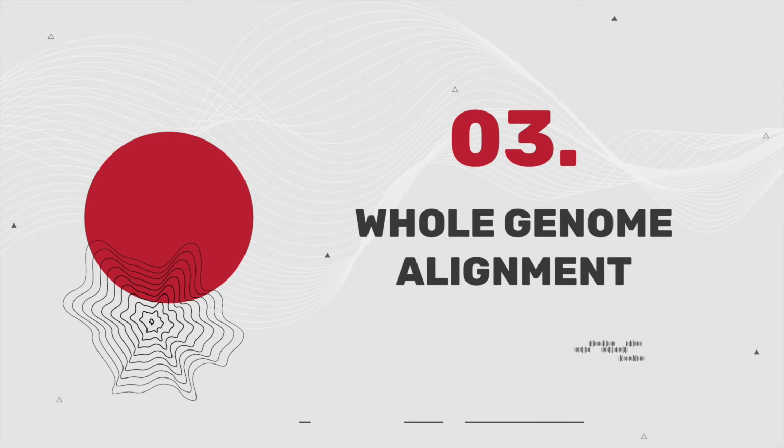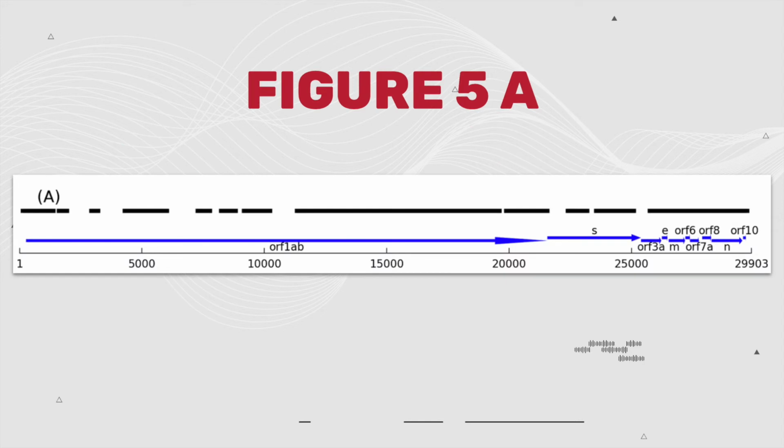The bioinformatics method I will be covering once again from this article is a whole genome alignment. So here I have figure 5a, which shows the alignment between the human 2019 novel coronavirus full genome and the draft genome for Manis javanica, the Malayan pangolin coronavirus. Here on the bottom, the thin black line is the 2019 novel coronavirus full genome. And then going to the top, the thick black lines are regions of the draft genome of the pangolin coronavirus that are aligned, which means the two show genetic similarity.